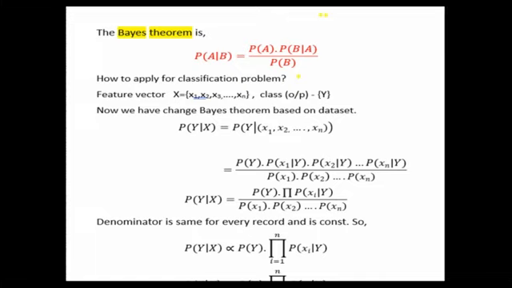Now, how do we apply this to a classification problem? That is the main question. We are focusing on classification, supervised classification, and how it is applicable. So here in supervised classification, we have a feature vector.